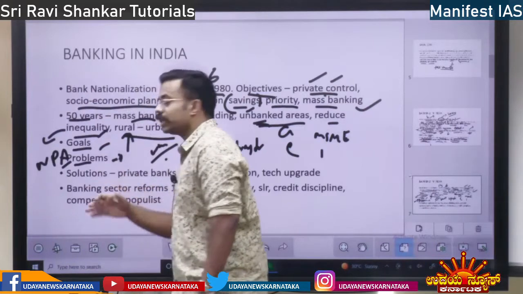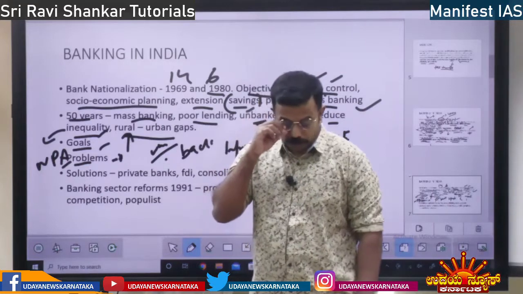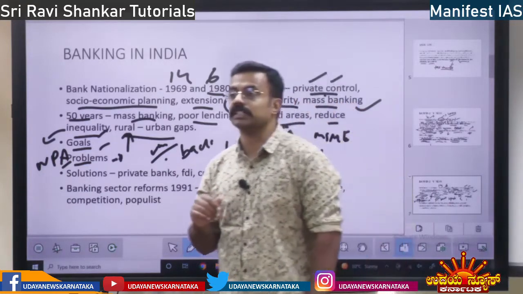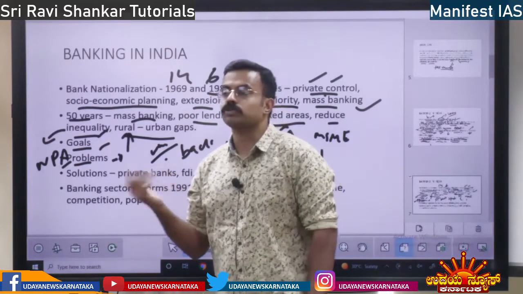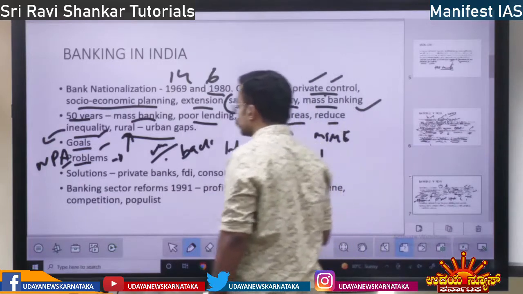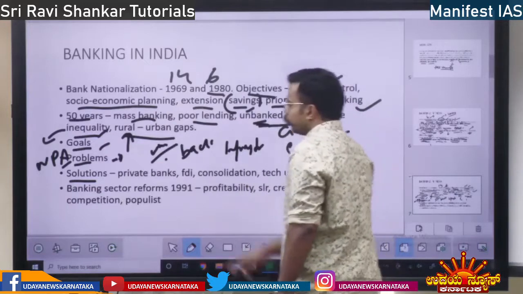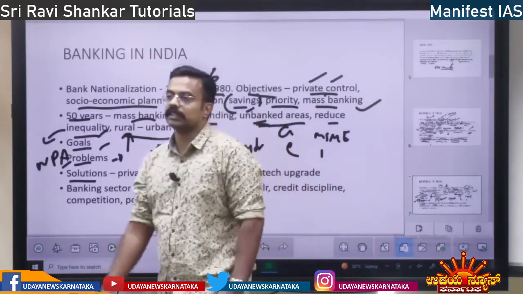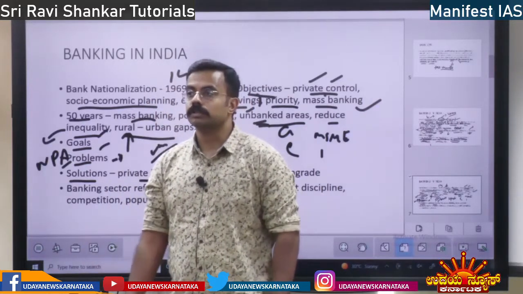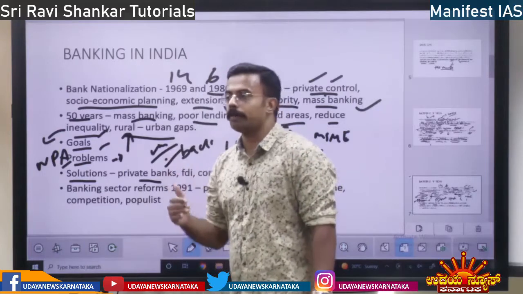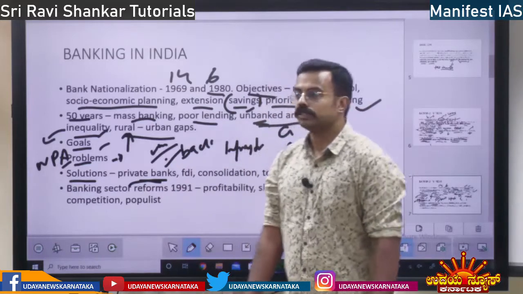And also they are not investing in priority sectors properly, and they are not giving proper investment in infrastructure. The investment is not in tune with the economic growth. So there are so many problems which have to be addressed. So what are the solutions? One solution is we have to increase the private banks in order to complement, not to substitute, the public sector banks. We have to increase the private banks in India, right? So that is one thing.